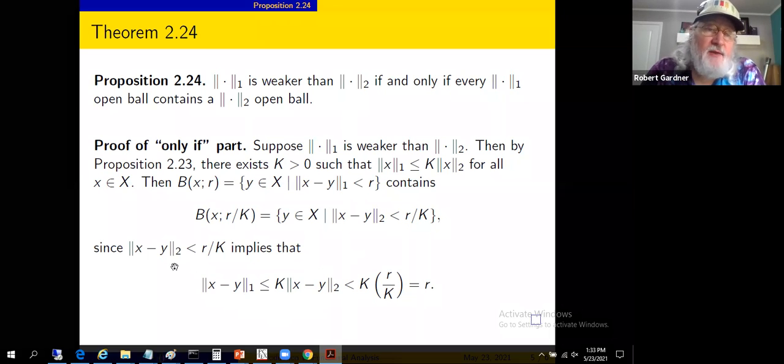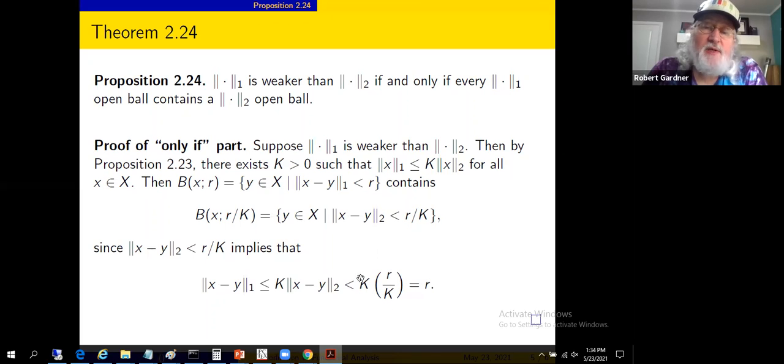And here we're saying the distance from x to y with respect to the 2 norm is less than r over k. So we get this vector to have 2 norm less than r over k. We've got the k that we picked up earlier, those cancel, you get r.